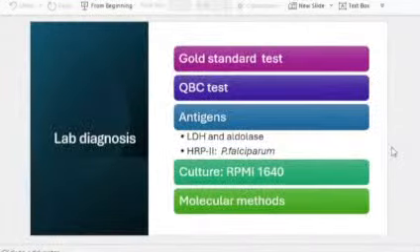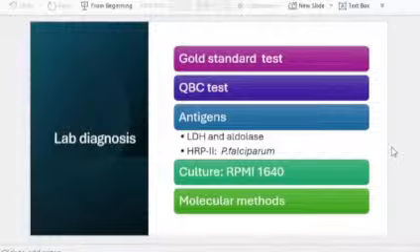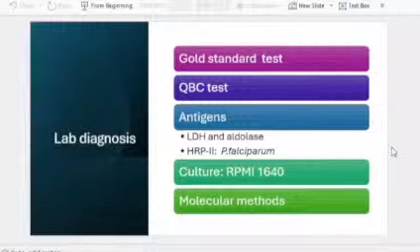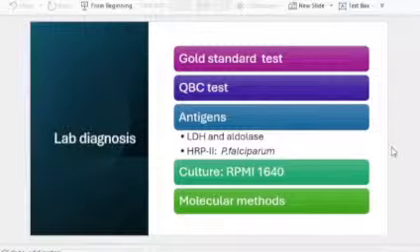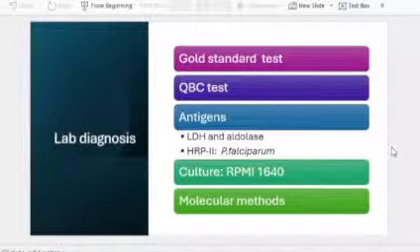And lab diagnosis, again important: gold standard is peripheral blood smear examination. The other things, these are the other tests that you have to read up. And LDH and aldolase, these are the antigens that you can detect. And for Plasmodium falciparum, there is histidine-rich protein 2, again specific for Plasmodium falciparum. So that's about the lab diagnosis of the malarial parasite.